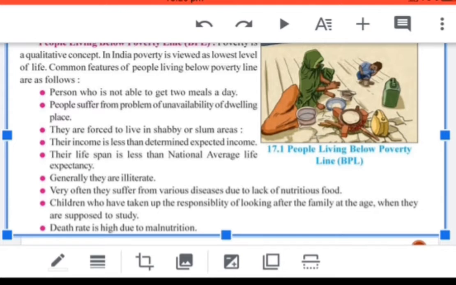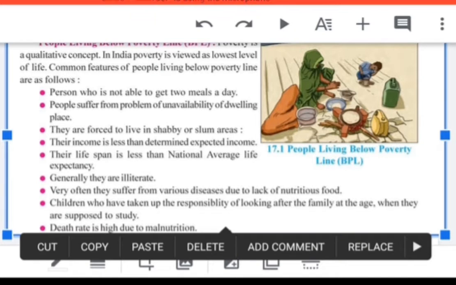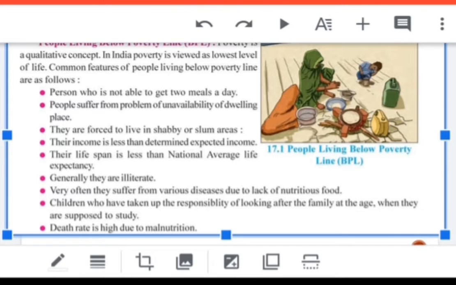Generally, these people are illiterate. That's why they tend to be poor and live in poverty. Very often these people suffer from lack of nutritious food, because they are not getting proper quality food, and because of that they suffer from malnutrition.